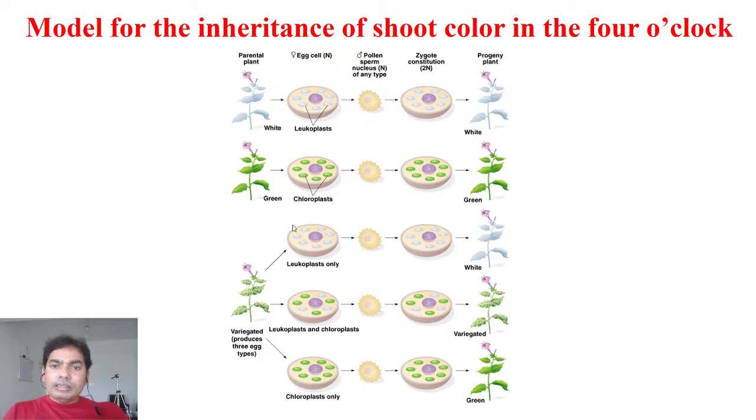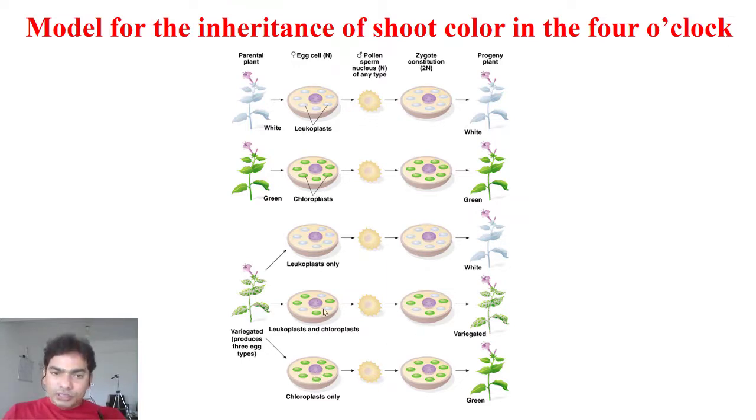So there is a plant which is mixed actually. So the variegated produces 3 egg types. So this is the variegated plant, right? Mixed plant actually. So that produces one kind of egg which has the leucoplast, right? And it can produce one egg which has the mix, means it has the leucoplast as well as chloroplast, and the third one which has the chloroplast, right?